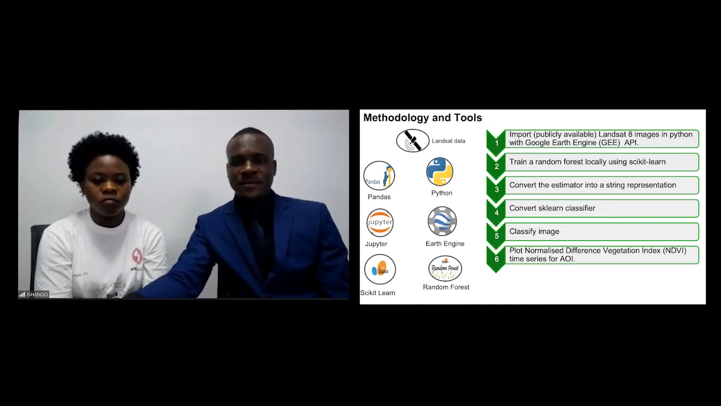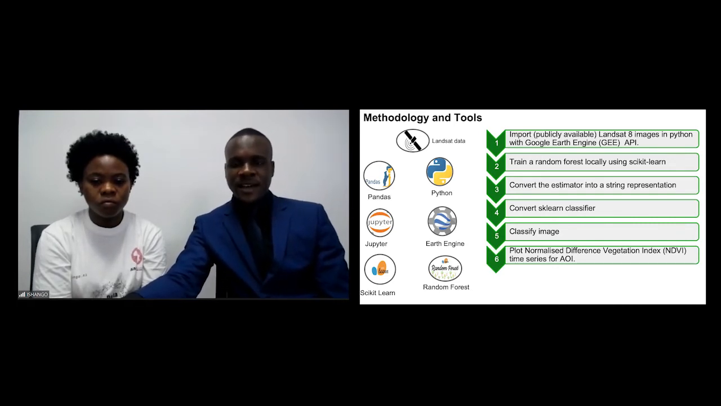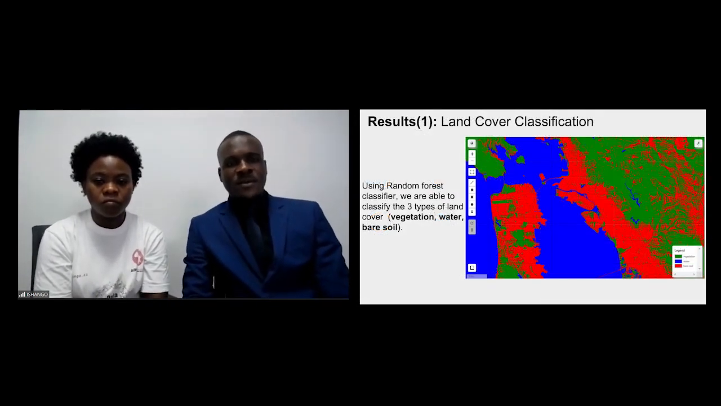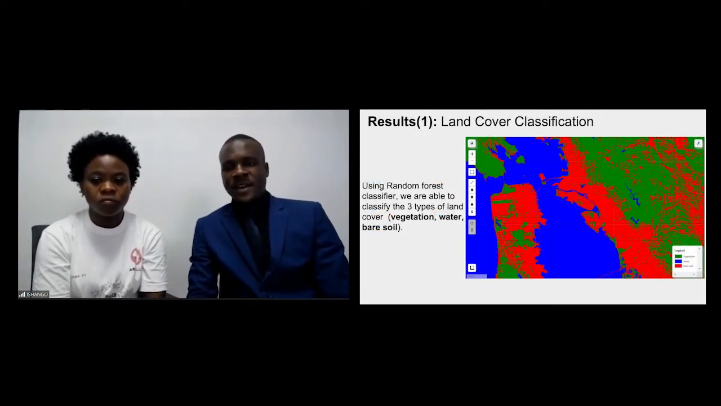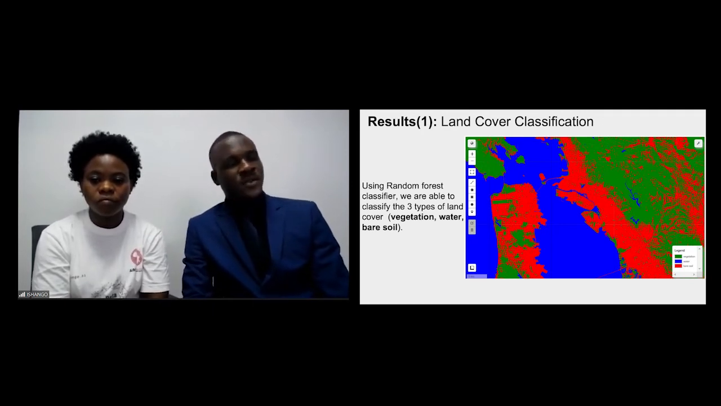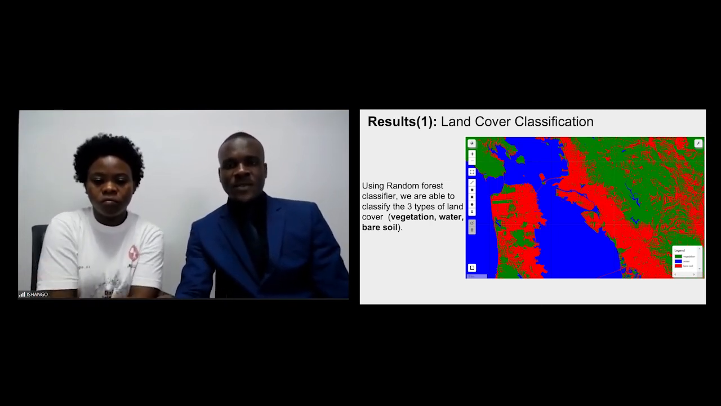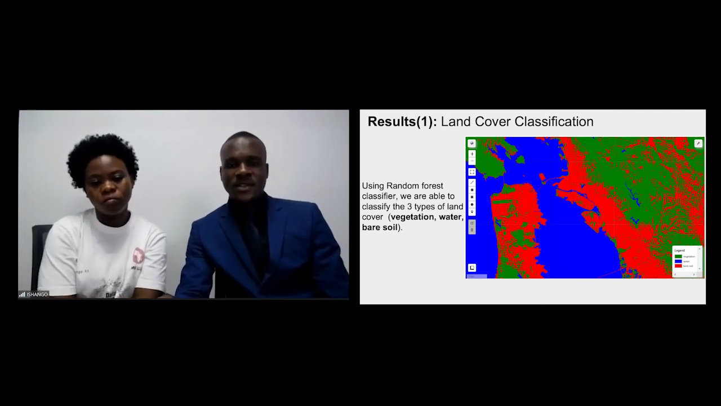The normalized difference vegetation index is a metric that quantifies the amount of vegetation in an area of interest based on the reflection of near-infrared light and red light in that area. Using a random forest classifier, we were able to classify 3 types of land cover, which are vegetation, water, and bare soil. Having a closer look at the map displayed before you, the vegetation is represented by green, the bare soil is red, and the water is blue.